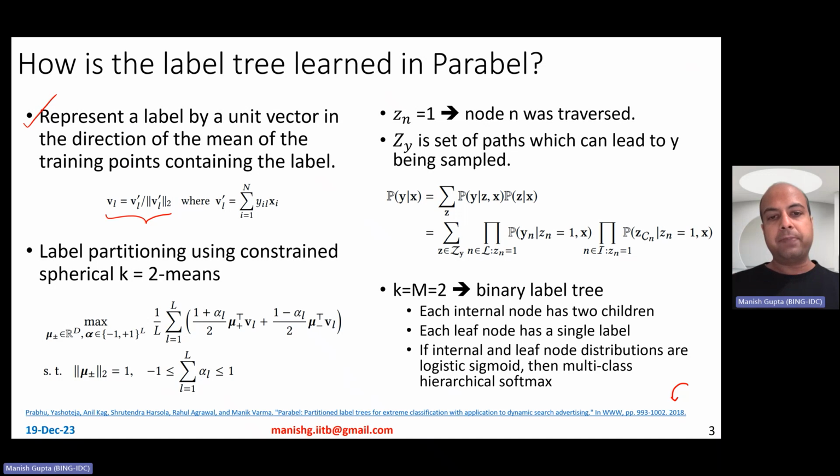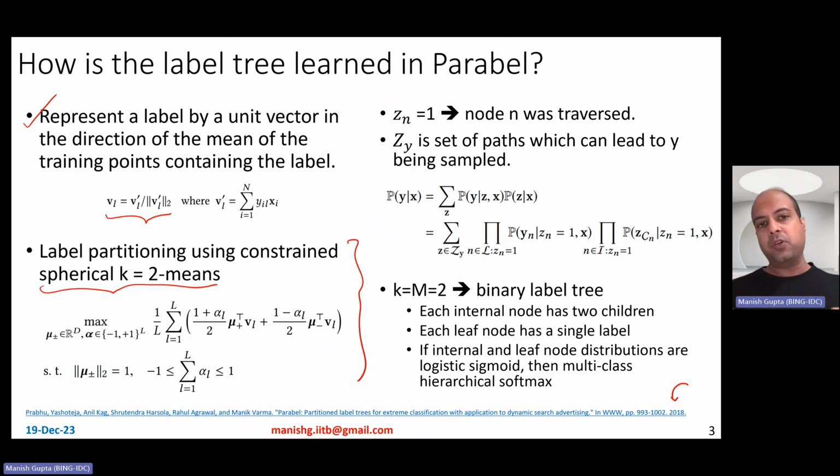Now, how do you do label partitioning? Remember, if you are at a particular node, starting from the root node, you want to partition it into the left and the right child. Again, in this video, I'm talking about k equal to 2, I mean, two children, but this algorithm is generally applicable to multiple children as well. Okay. So label partitioning in Parabel happens using spherical k-means. Specifically here, k is set to 2 because you want two clusters of labels, such that these labels are as close to each other as possible.